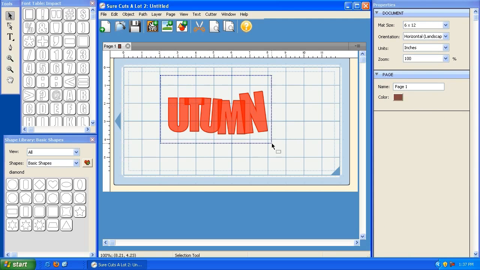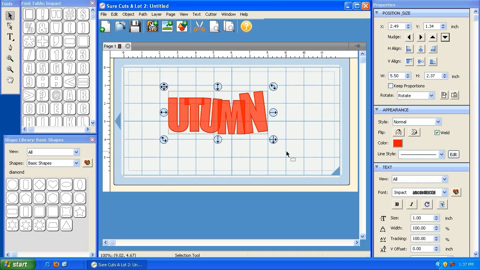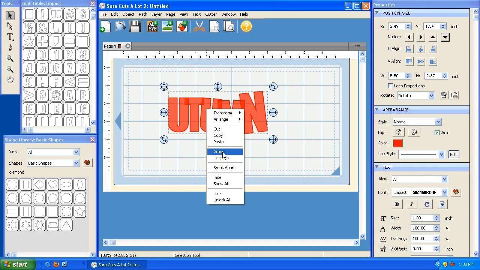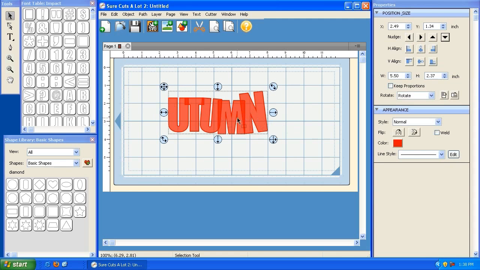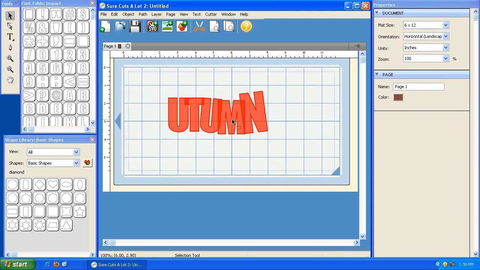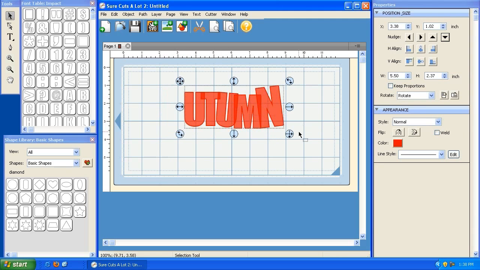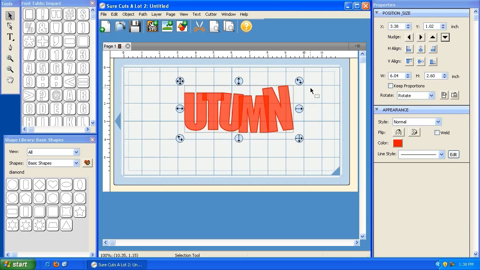Now I can take this section of the word, highlight the whole thing, right click on it and group it. Okay, now what I've done is basically taken all of these letters and grouped them all together so that no matter where I click, it will be one element. And I can size these together, rotate them together, and so on and so forth. Okay, so I've got that.